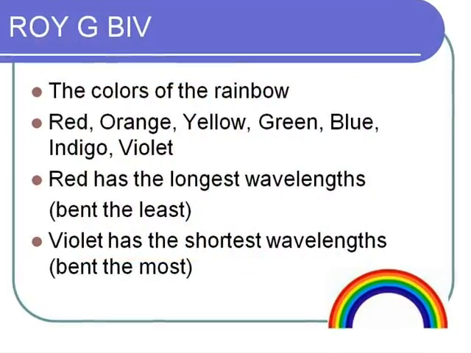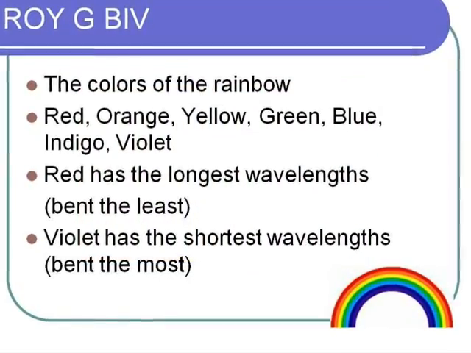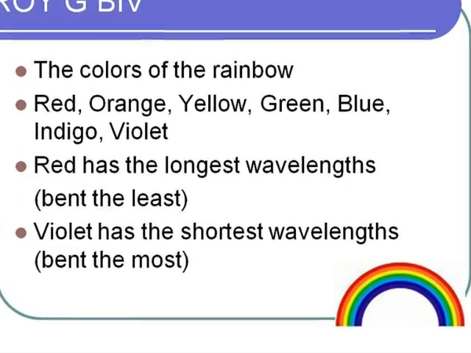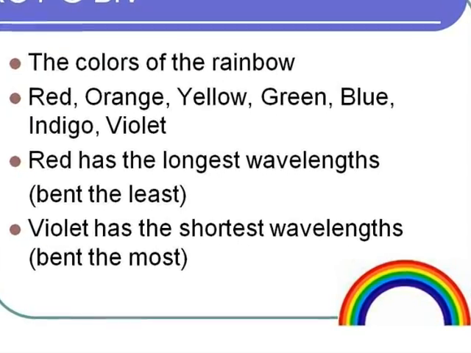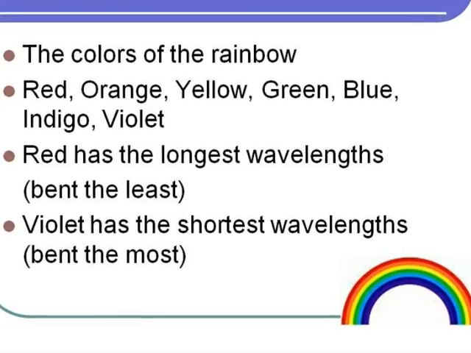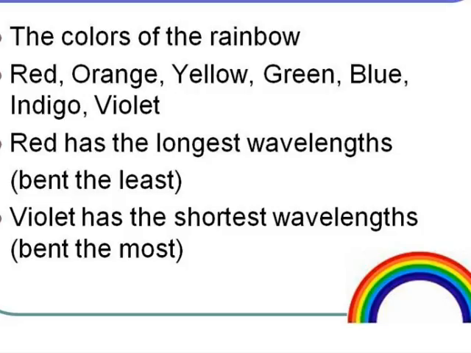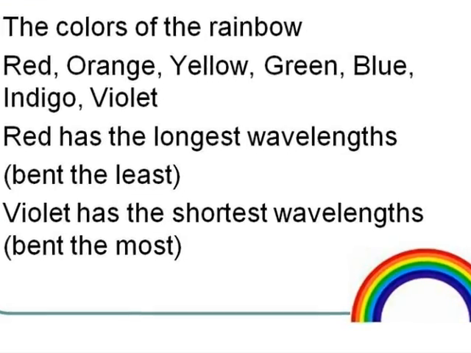This visible spectrum of light creates the colors of the rainbow: red, orange, yellow, green, blue, indigo, and violet, with the red having the longest wavelengths and is bent the least, while violet has the shortest wavelengths and is bent the most.